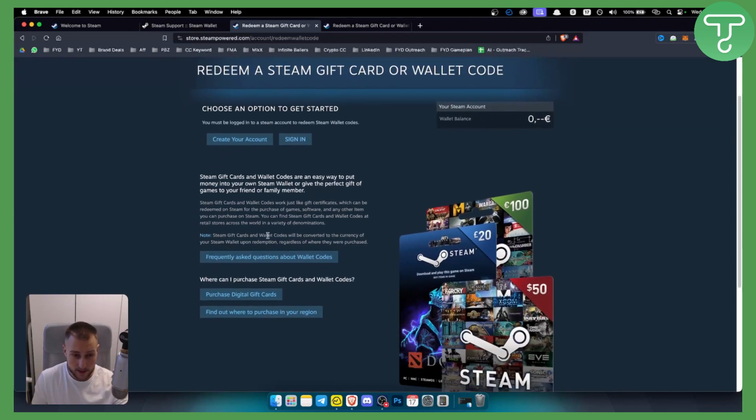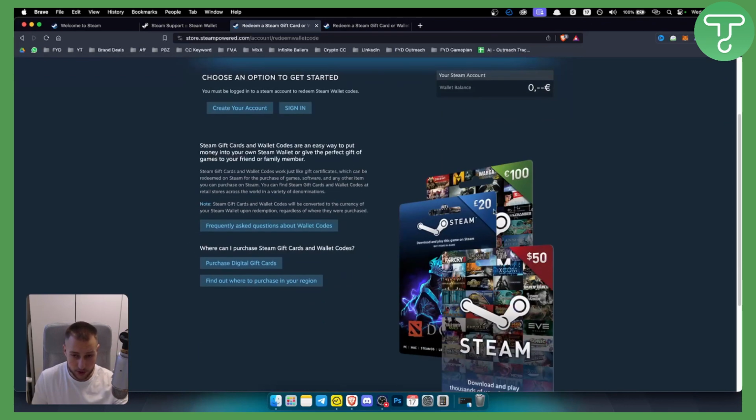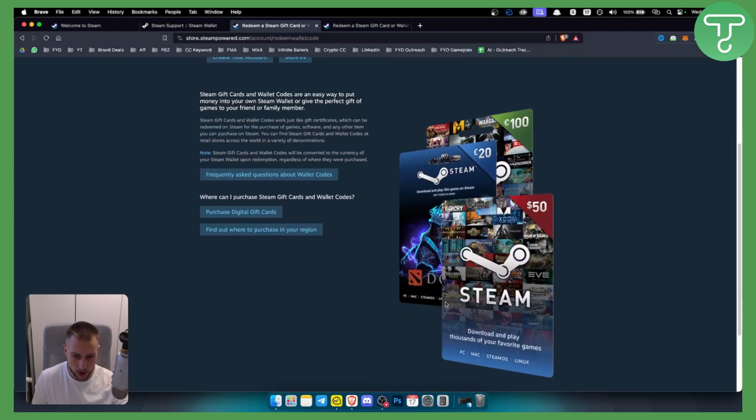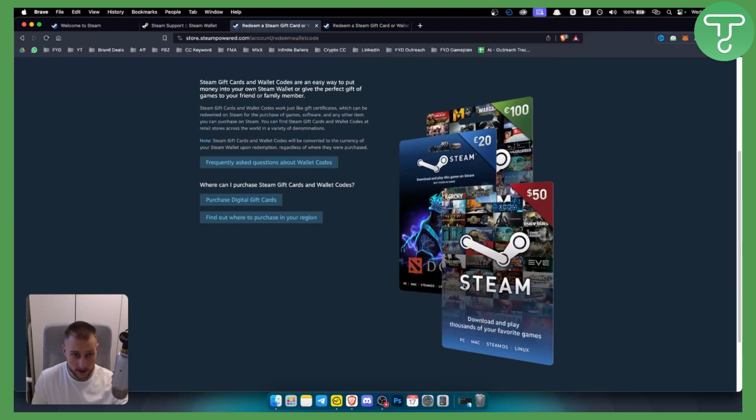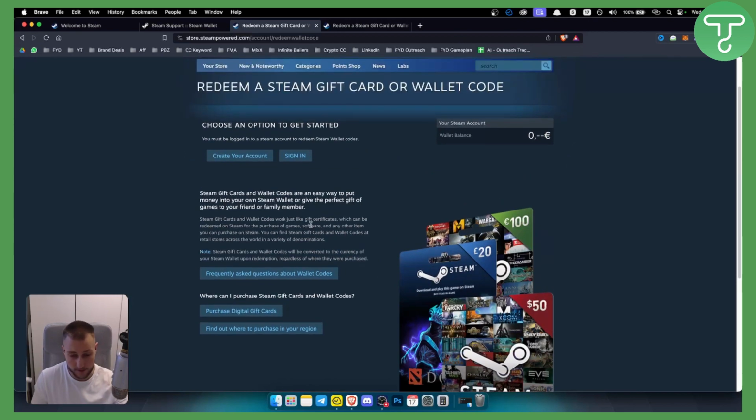Now, obviously, redeeming a Steam gift card, you purchase it probably on your web store somewhere, or maybe in your local area, and you can just go and copy the code from the card to your wallet, and that's pretty much it. You will be able to redeem it really successfully.